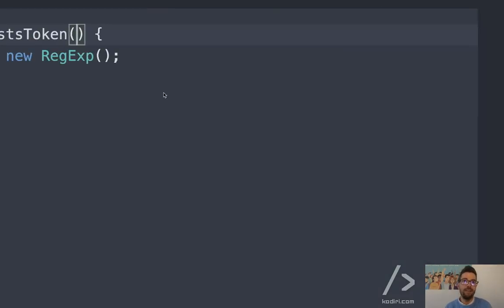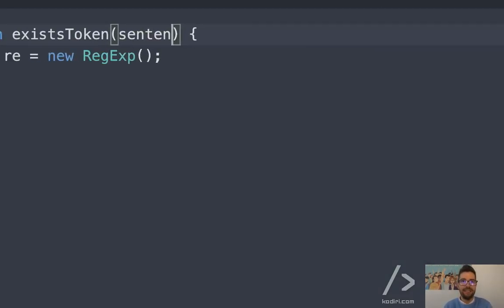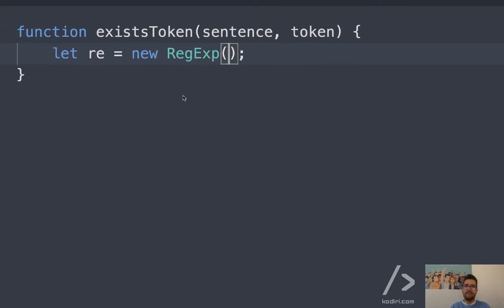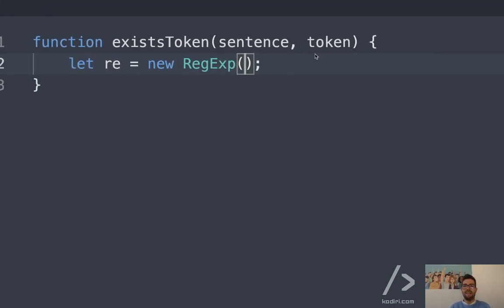That's correct. The first one, I'll call it sentence, and the second one, I'll call it token. So then, new regex. So new regex to me, what I want to do is pass the token, because this is what we are going to test, this is what we're going to search, and we'll see if we need any argument or not. We'll see.